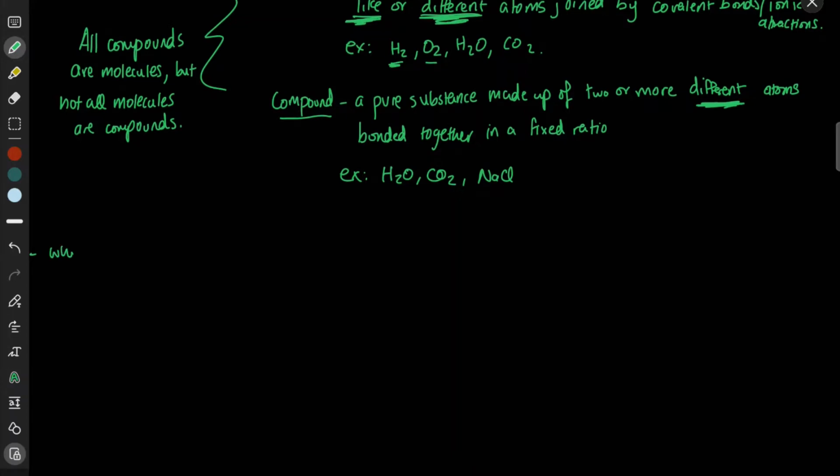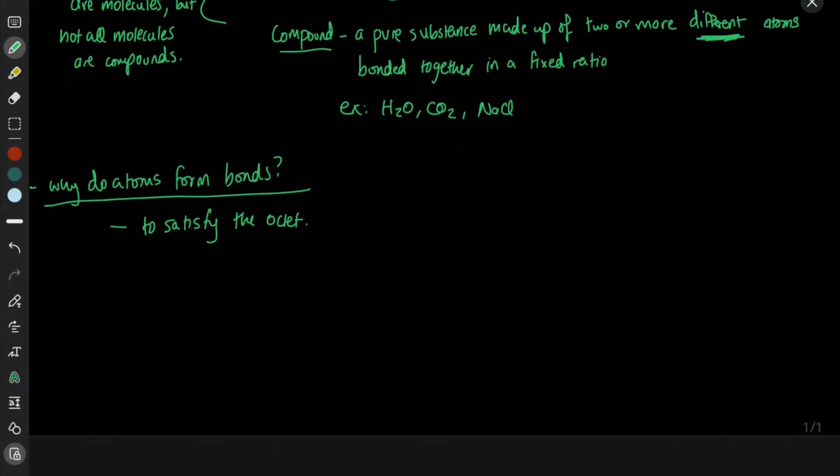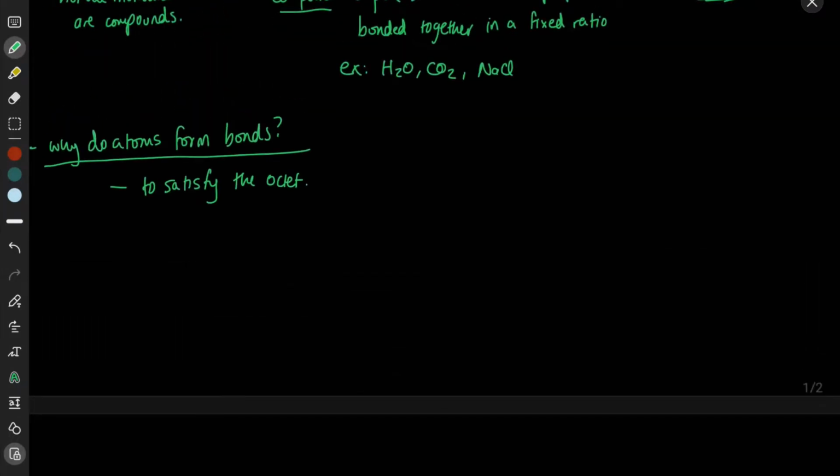So why do atoms form chemical bonds? It's to satisfy the octet rule. If you don't know what the octet rule is, check out part 1 of lecture 2. We go into detail as to what that is, so I'm not going to go into it here. I'd suggest you watch that if you want a better understanding. Again, atoms form bonds to satisfy the octet rule.